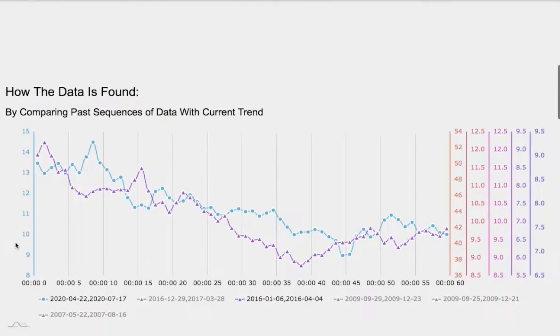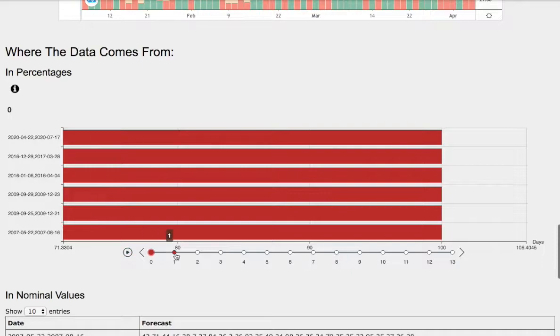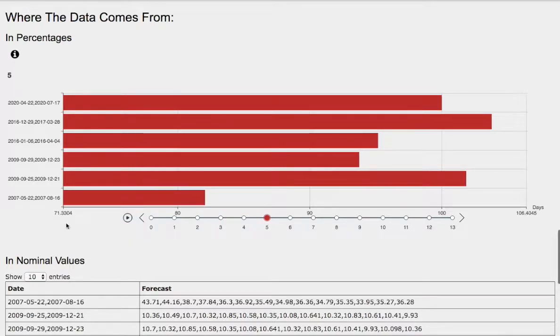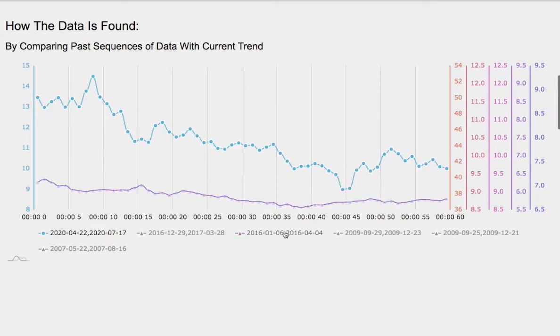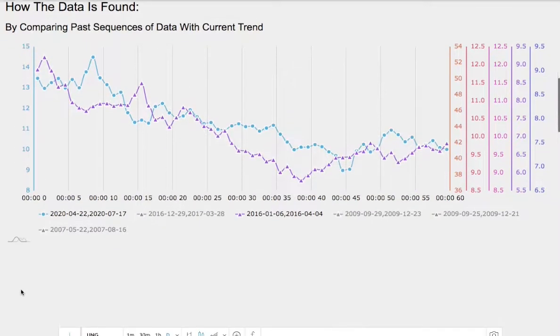So now let's examine the day-by-day forecast for natural gas. So what we have here is 1 day out. That will be a Tuesday, and 2 days out will be a Wednesday, and so on. So we have 3 days out, 4 days out, and 5 days out. So which one of these models we should focus on? Ideally, the model that is best matched to the current trend. The blue lines are current trend, and the line overlapping it happens to be the best match.